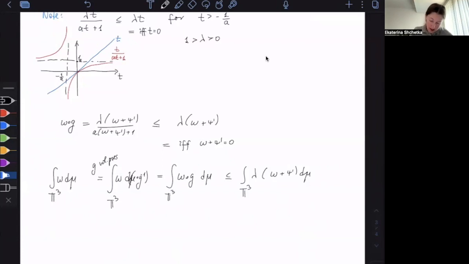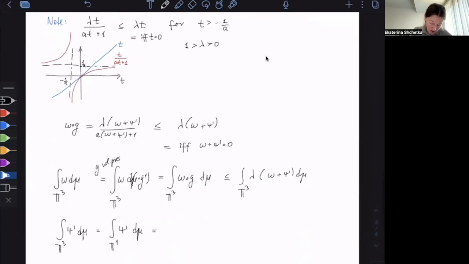So now I'm going to use the fact that if I integrate my psi prime over the 3-torus, I'm talking about the lift, but this is really the same as the integral of psi prime, where psi prime is now a function of one variable only, over d mu on the 1-torus. But this is really what? Well, this d mu is really just a dy. So this depends on y, this is dy in the 1-torus. So it's really the integral of d psi.